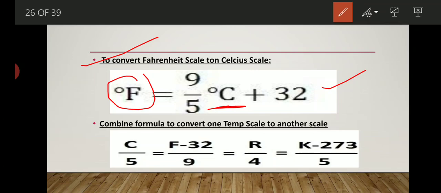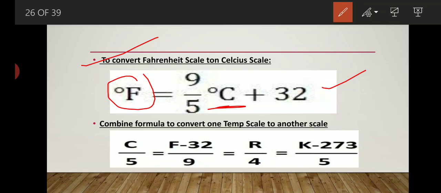Now let's see how combinedly we are able to find different temperatures by applying one single formula. Here the formula is written: C upon 5 equals F minus 32 upon 9, which equals R upon 4, which equals K minus 273 upon 5.